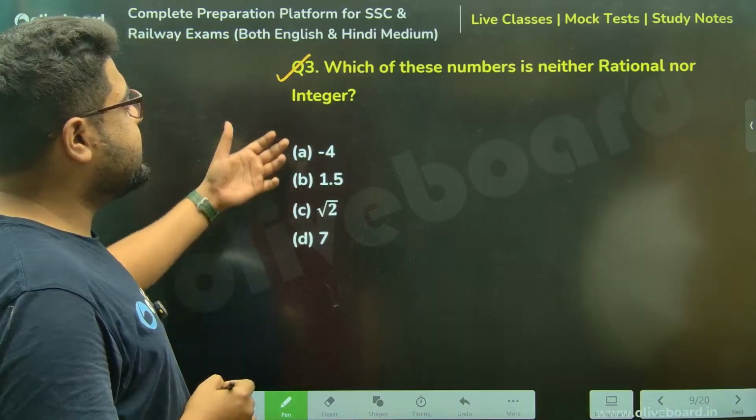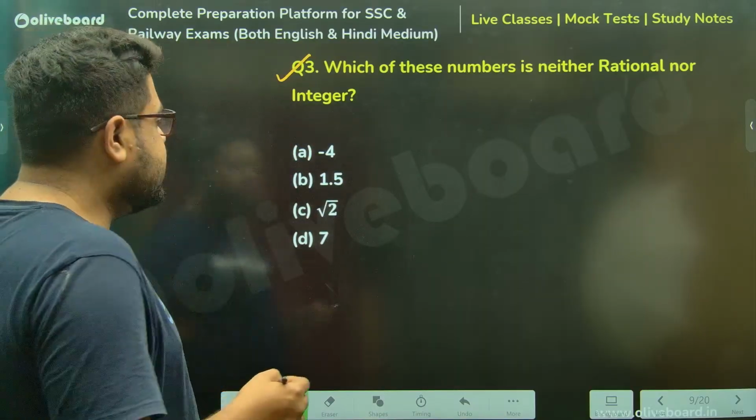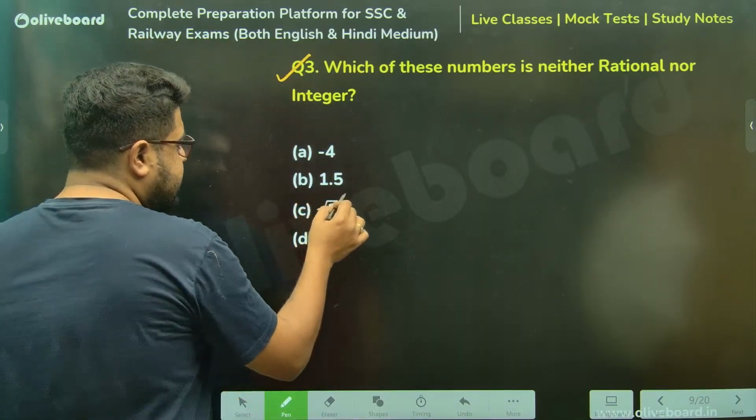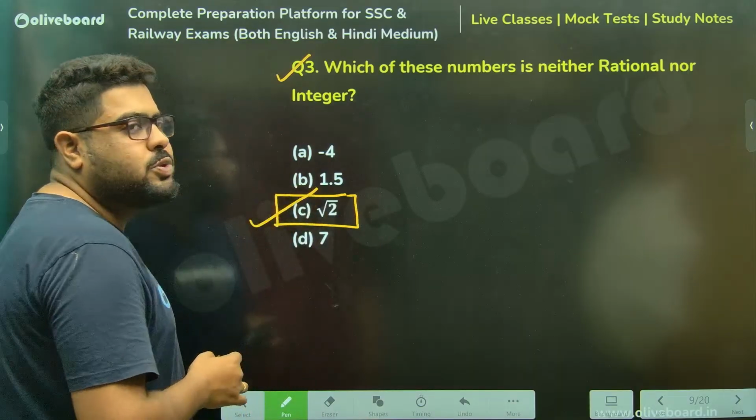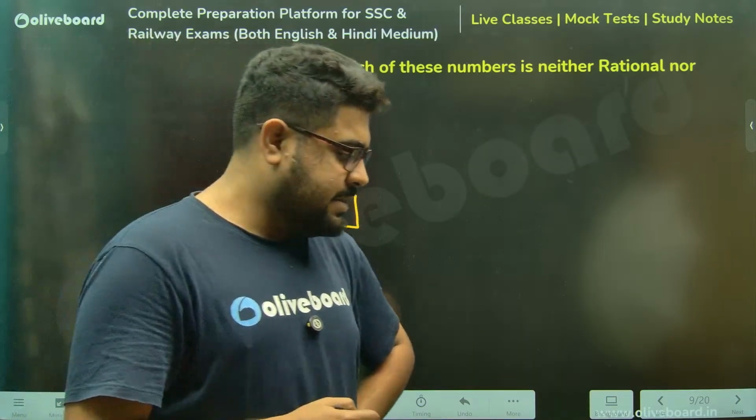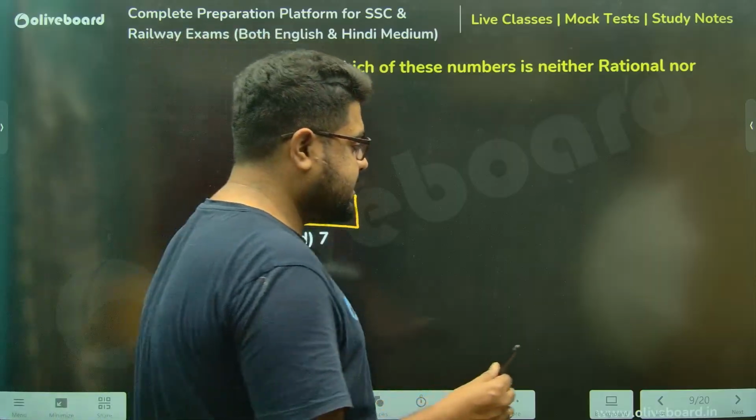Which of these numbers is neither rational nor an integer? Not rational, not an integer, sir. Sir, the only number here which is not rational is root 2. 100% my answer.